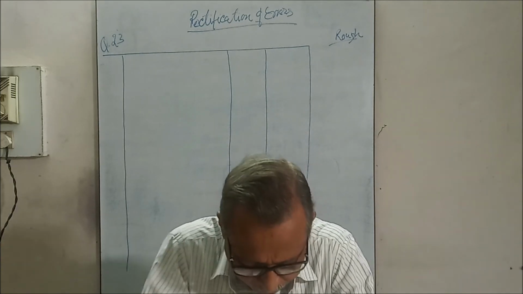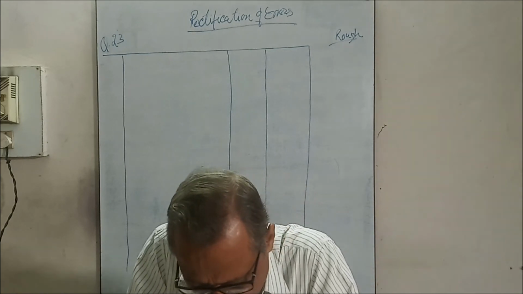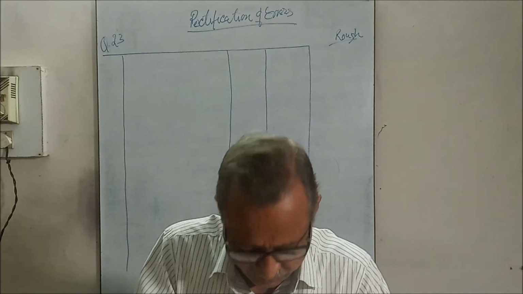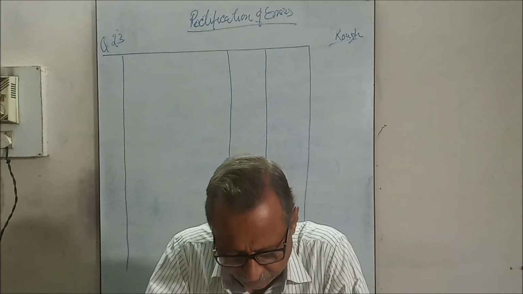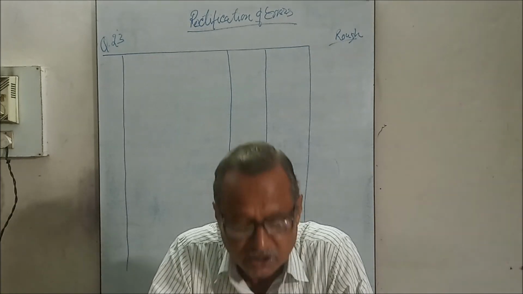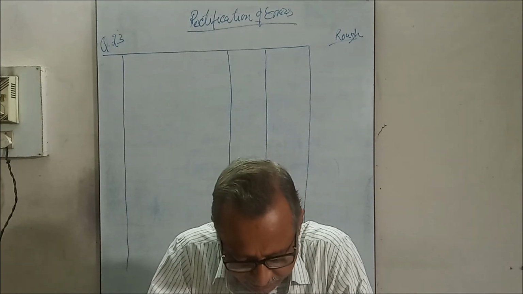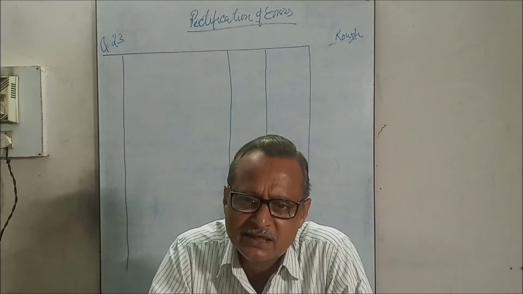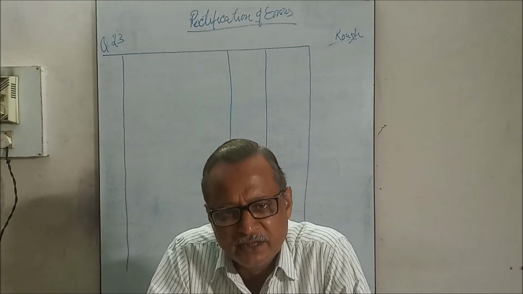A bookkeeper finds a difference in the trial balance amounting to rupees 210 and puts it in the suspense account. Later on, he detects the following errors. Rectify these and prepare the suspense account. Number one, goods purchased from Ram, 700, was passed through the sales book. This error has been made in the books.